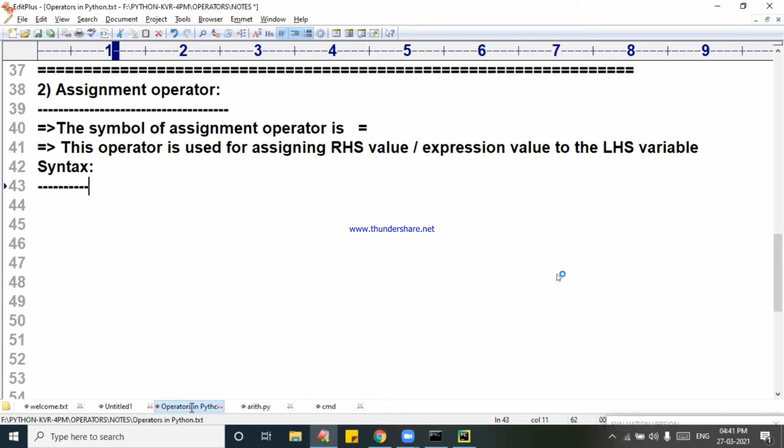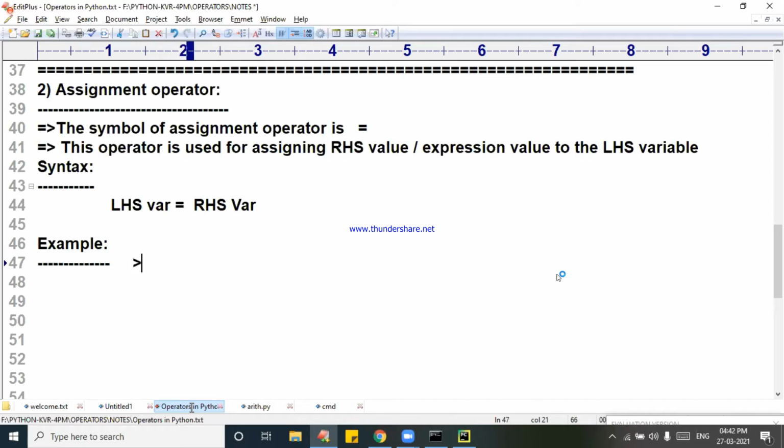Now I will show you the syntax. Various syntaxes I'll give you. Simple syntax first: LHS variable is equal to RHS variable. Corresponding to that, I will show you an example also. From the beginning of our Python environment, we are doing this only.